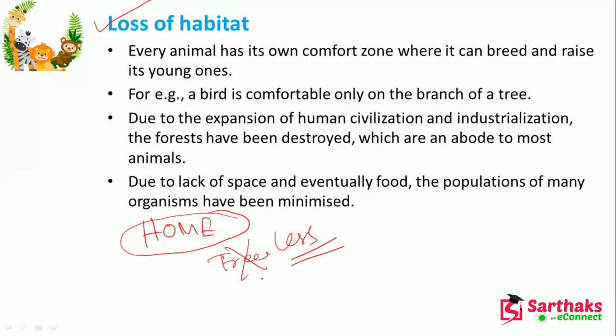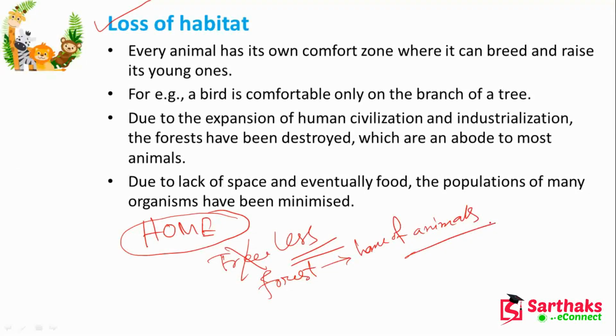Due to the expansion of human civilization and industrialization, the forest has been destroyed. The forest is the home of animals, but what we are doing is destroying the forest.